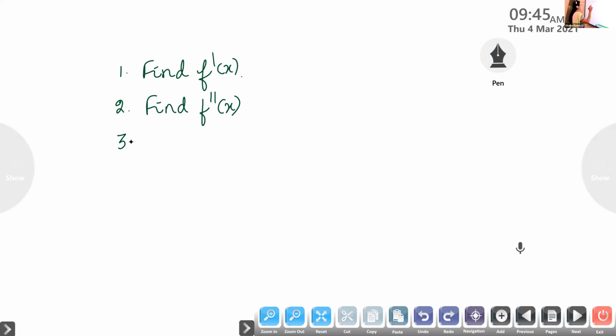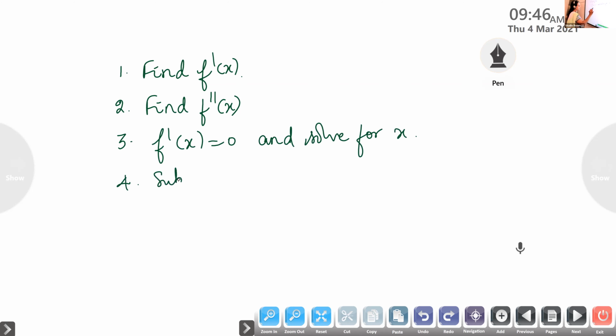Then step 3, equate f dash of x to 0 and solve for x. You have to solve and find the values of x. Equate first order derivative to 0 and solve for x. Once you solve and get the values of x, substitute these solved values in f double dash of x.